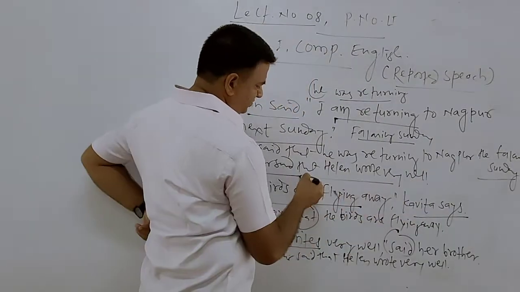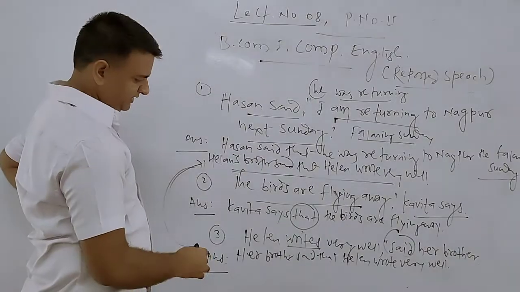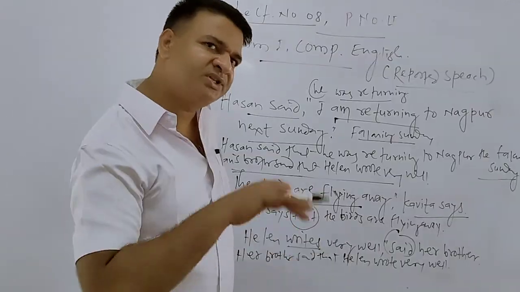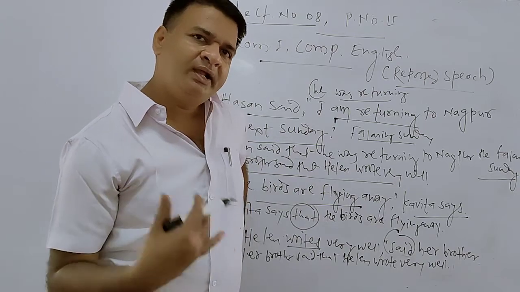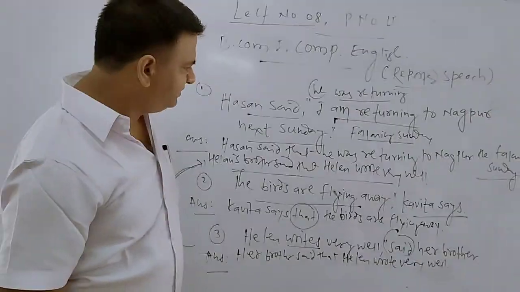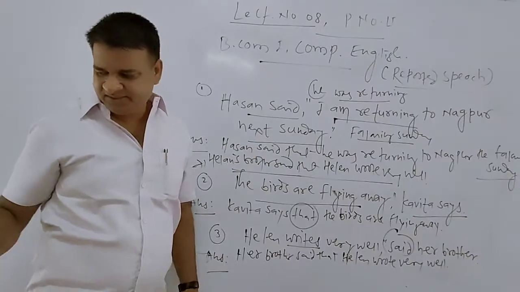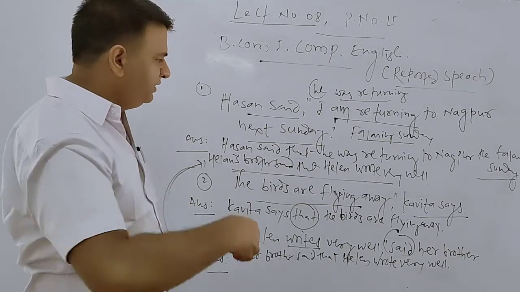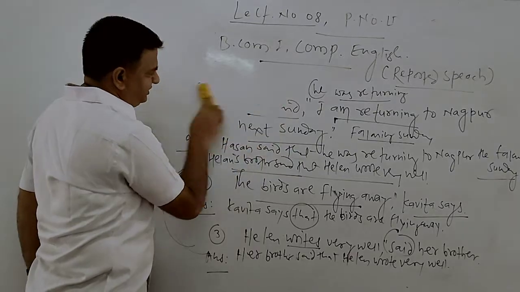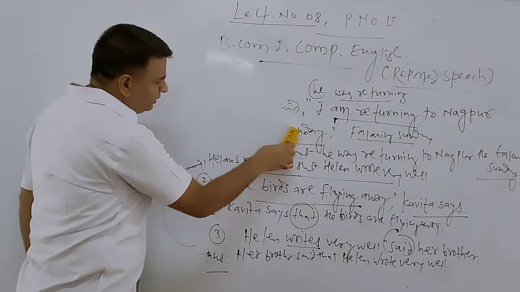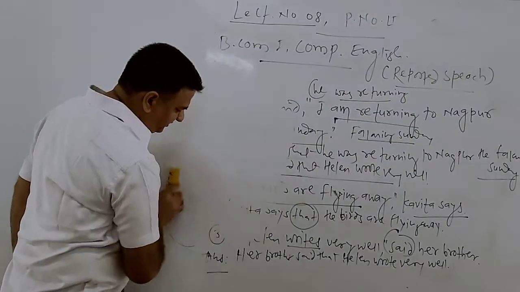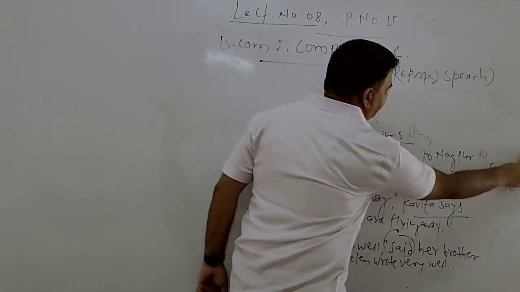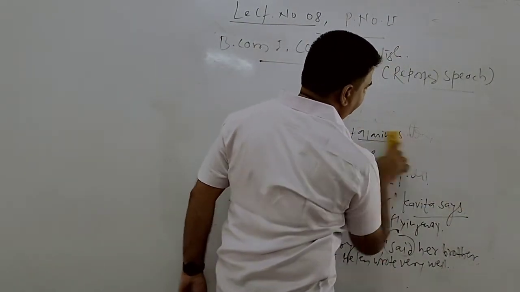This is also one way of writing. Her brother said that Helen wrote very well, or Helen's brother said that Helen wrote very well. These are three sentences which talk in detail about indirect speech. Each time we will find a different pattern while making indirect speech from direct.